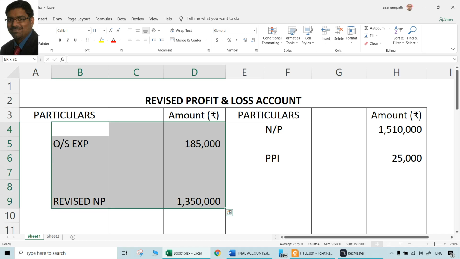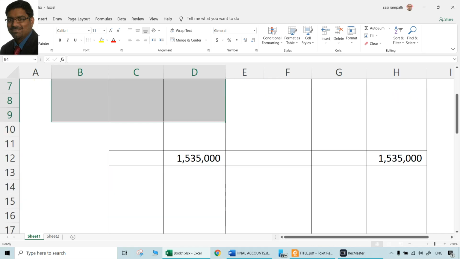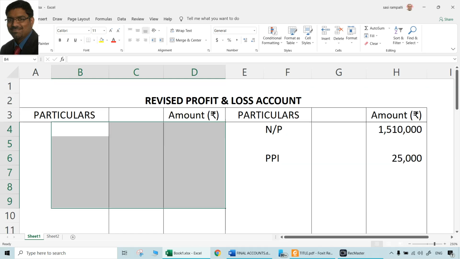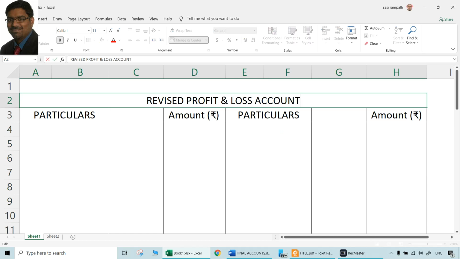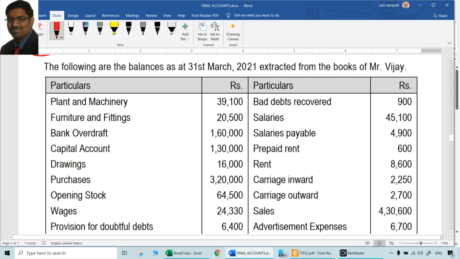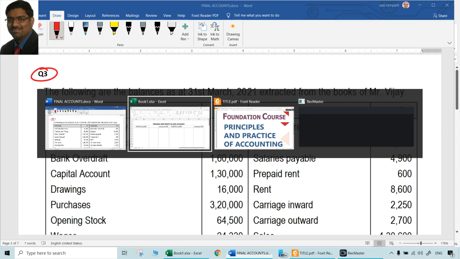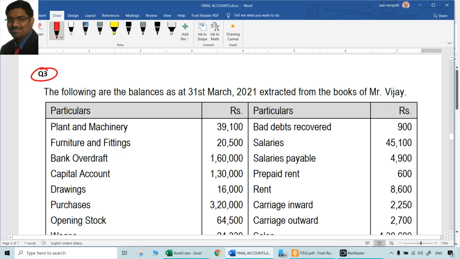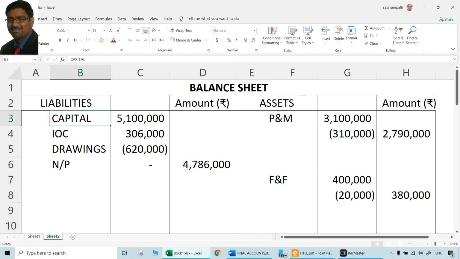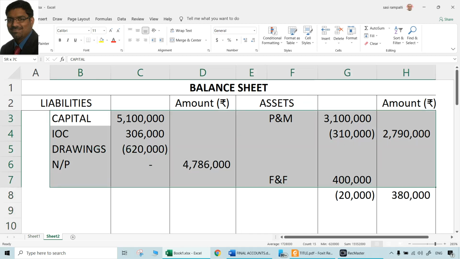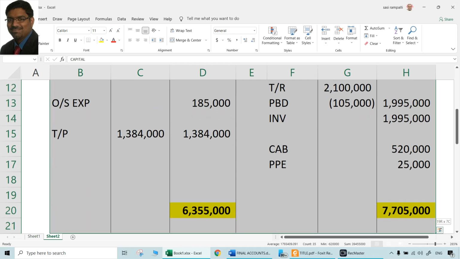So let us do this freshly. Trading and profit and loss account of Vijay, for the year ended 31st March 2021. Clearly should give that heading. Next, balance sheet as on 31st March 2021. That has to be also very clearly written.